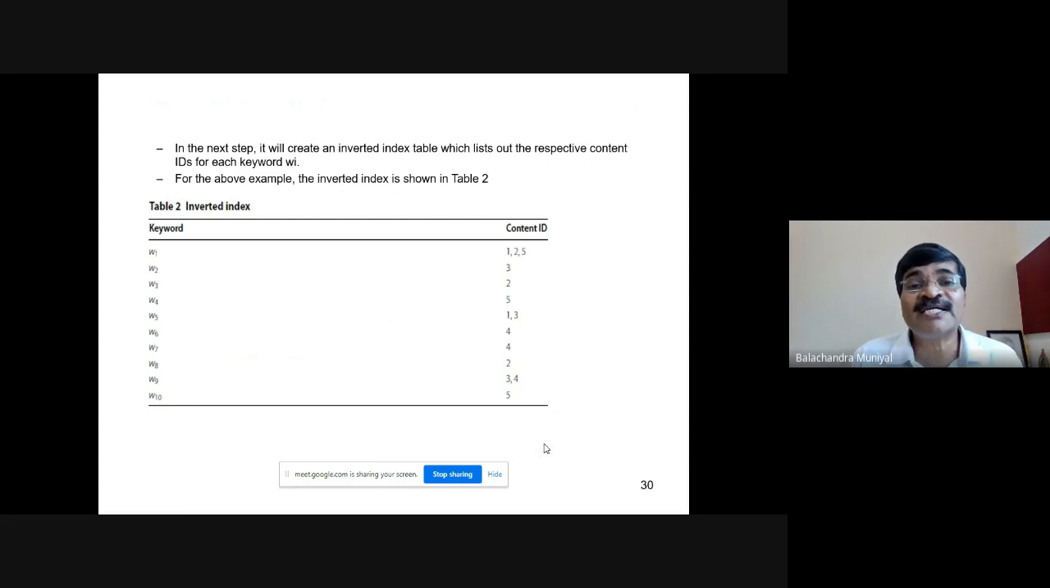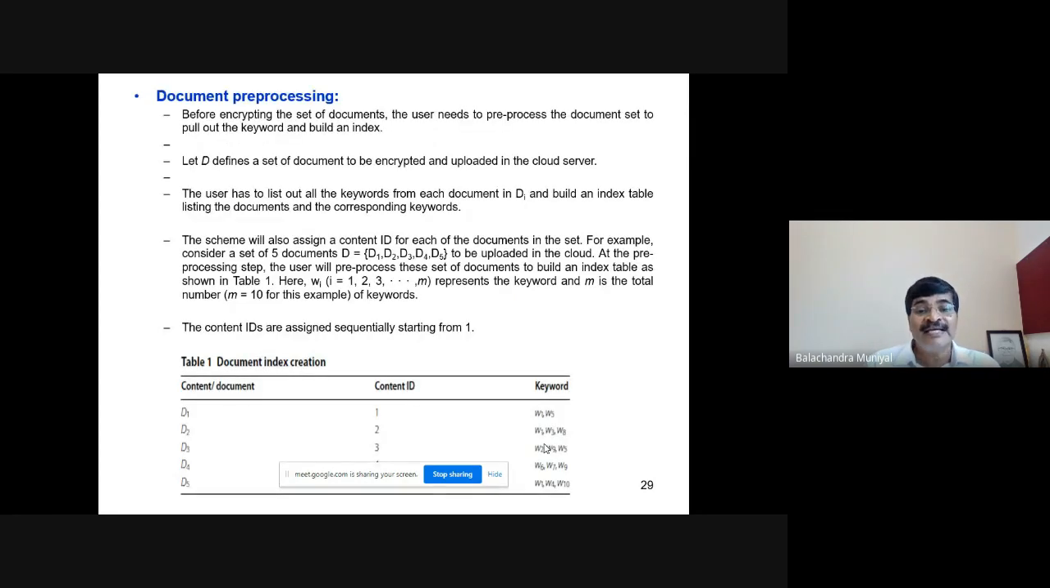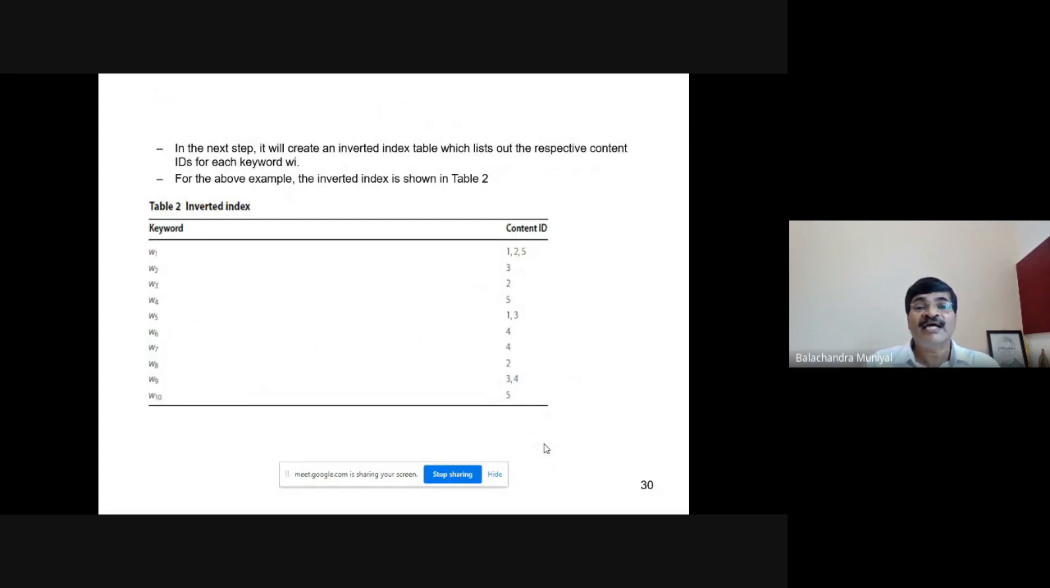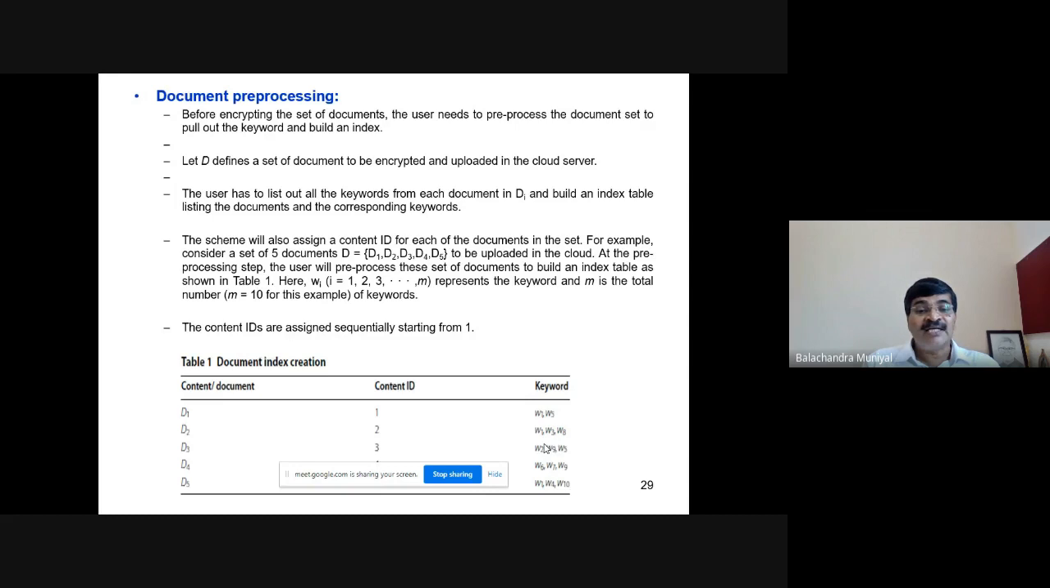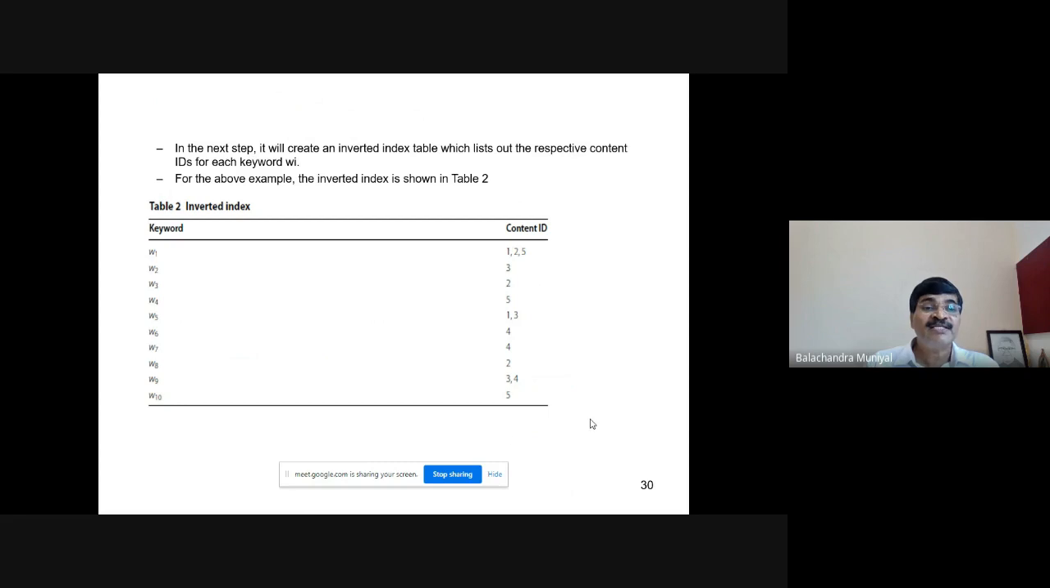The document preprocessing module also constructs the inverted index. Inverted index is nothing but the opposite way of storing the index data structure. There are minimum 2 fields in the inverted index data structure. The first field represents the keywords here. The second field represents the content ID, unlike the index data structure. As I told you, in our example, there are 10 keywords, W1 to W10. If you look at the index data structure, you know that D1 consists of two keywords W1 and W5. That means the first two rows in the inverted index represent the same.